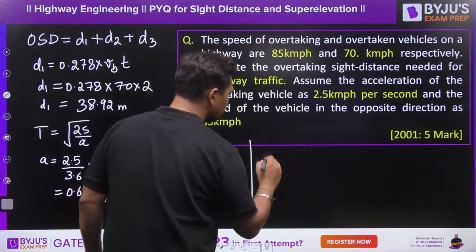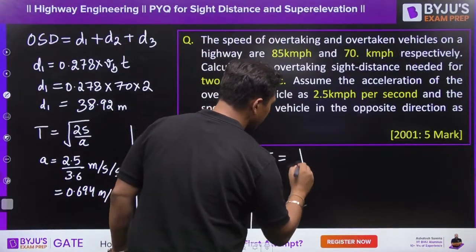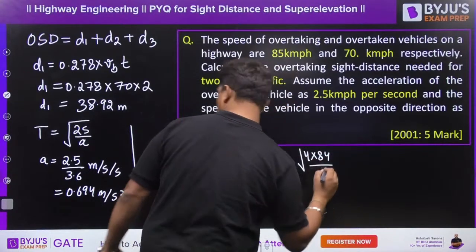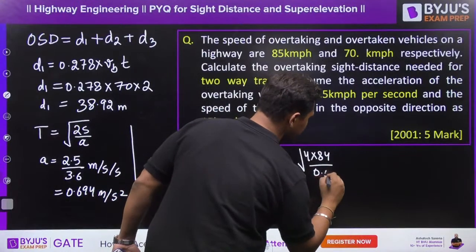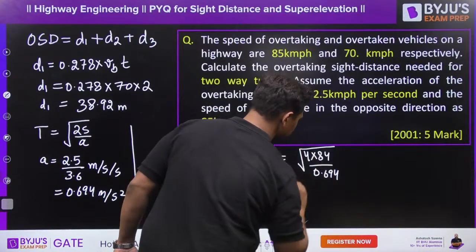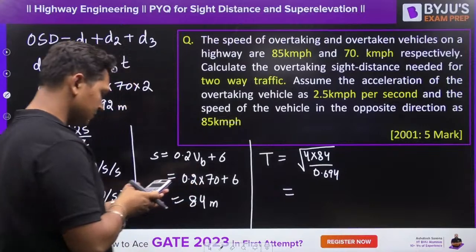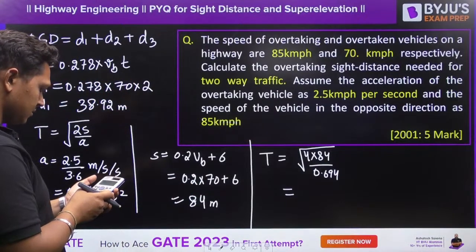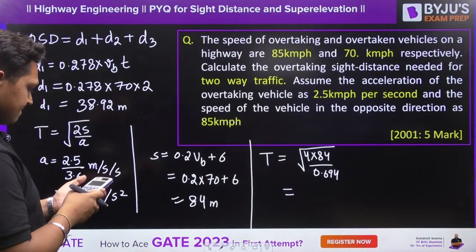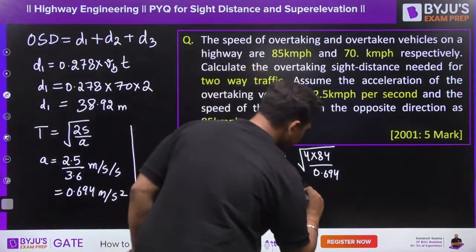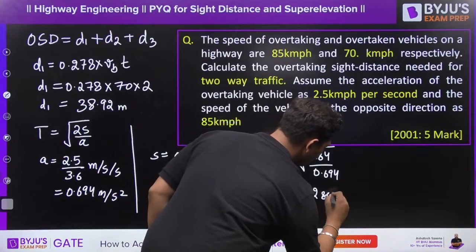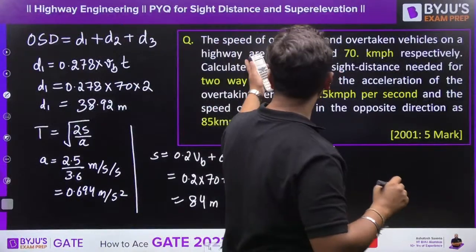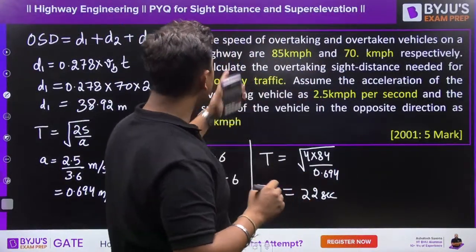Your time will be under root of 4 into 84 divided by 0.694, which is equal to 22 seconds. So it takes 22 seconds to overtake the slow moving vehicle.